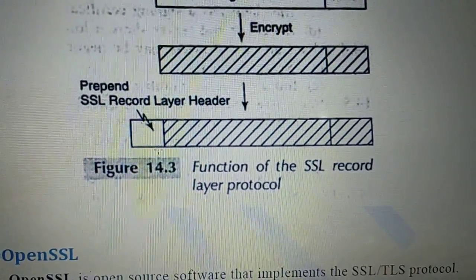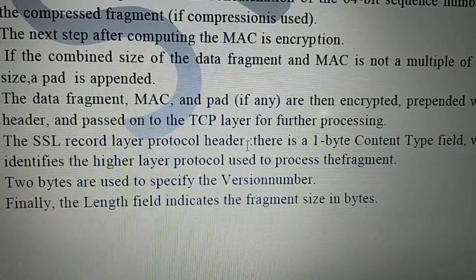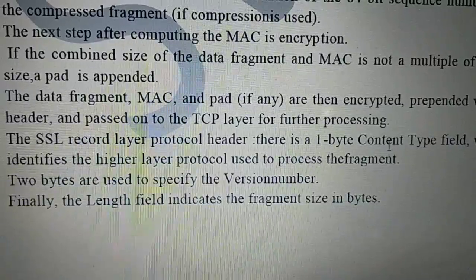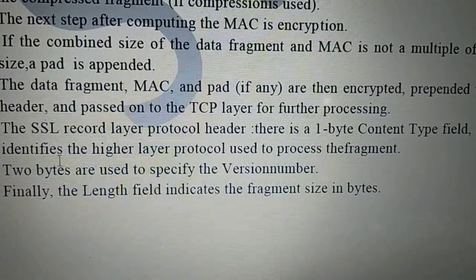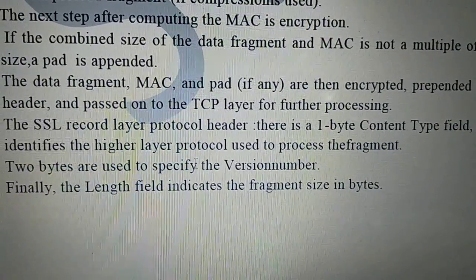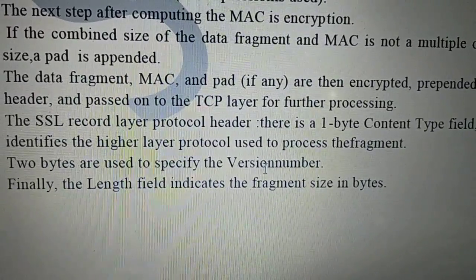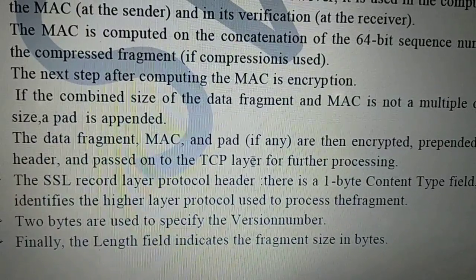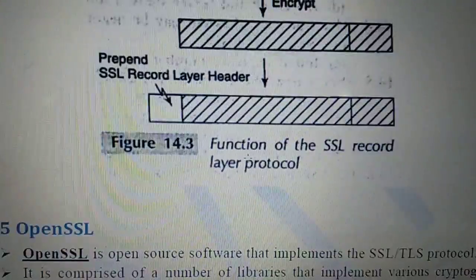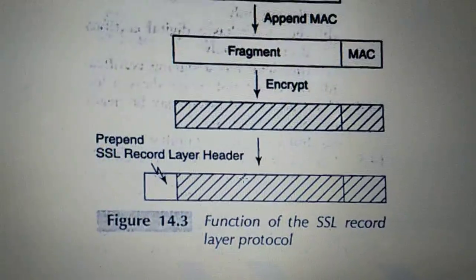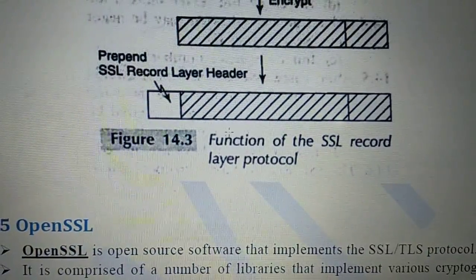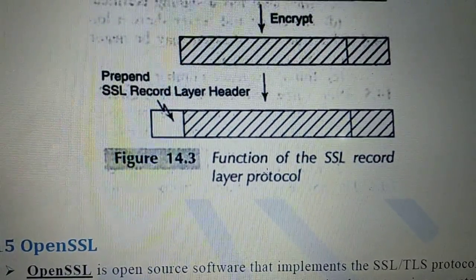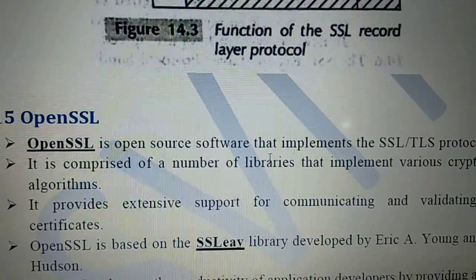So that header information will be prepended. The header fields are the content type field, version, length and the content. So the data is fragmented, the MAC computed, then encrypted, and headers added and it will be sent. This is the function of the SSL record layer protocol, to securely transmit the data, right?